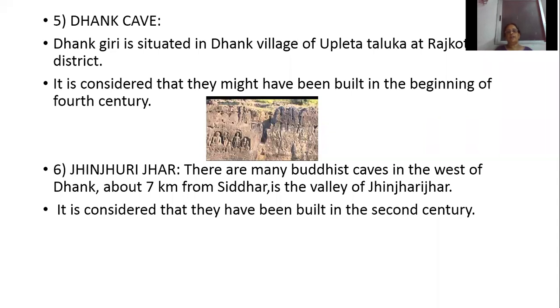Then Jinjuri Jar. There are many Buddhist caves in the west of Dang, about 7 kilometers from Siddhar in the valley of Jinjiri Jar. And it is considered that they were built in the 2nd century. So where is Jinjiri Jar situated? It is situated in the west of Dang, 7 kilometers from Siddhar in the valley of Jinjiri Jar. And when was it built? In the 2nd century.